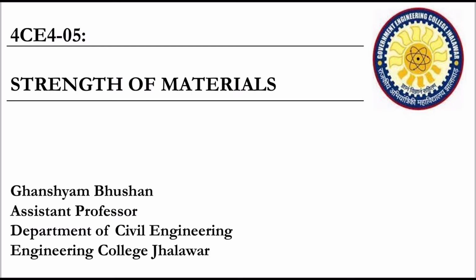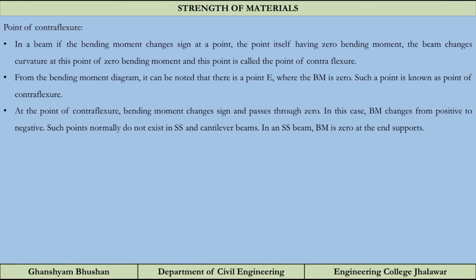In the previous lecture we solved one problem. Today we are going to see a new concept, that is, what is a point of contraflexure. In a beam, if the bending moment changes sign at a point, the point itself having zero bending moment, the beam changes curvature at this point of zero bending moment, and this point is called the point of contraflexure.